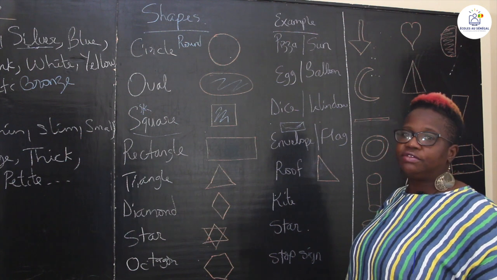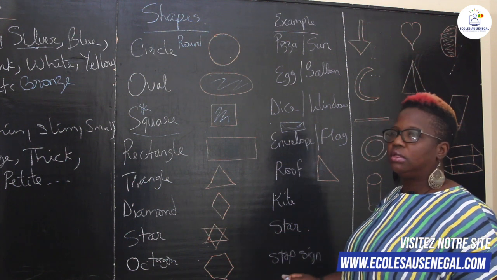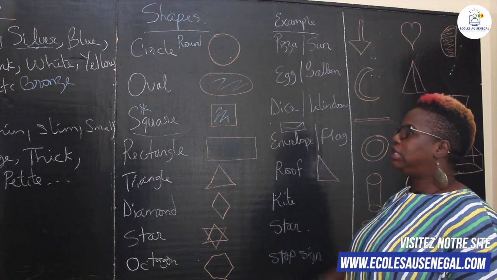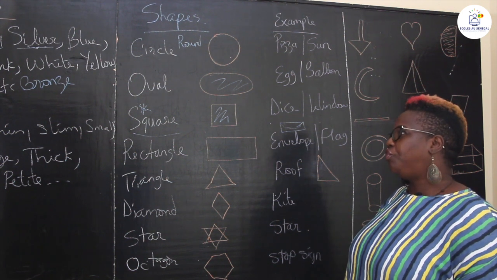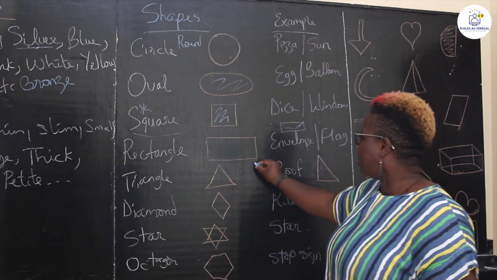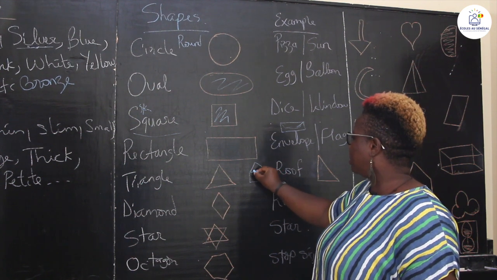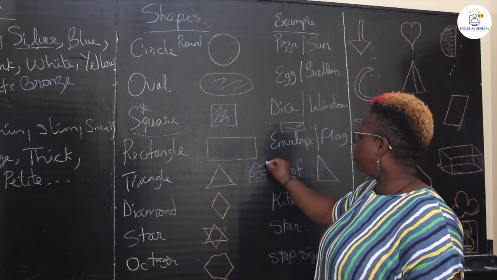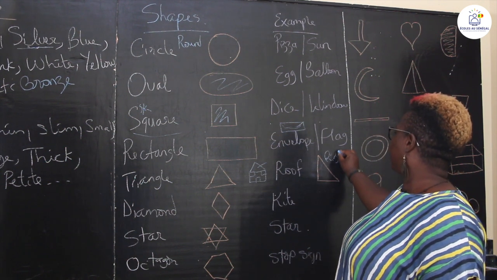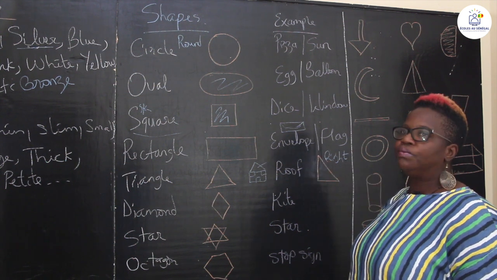Triangle. There are different kinds of triangles. But in this particular lesson, we'll just talk about the normal triangle. The 180, it's just a normal triangle. Of course, roof. Roof, c'est le toit. Roof, that you build your house. For example, this would be the roof. And then this is a right-sided triangle because the side is going on the side. So it's a right-sided triangle.